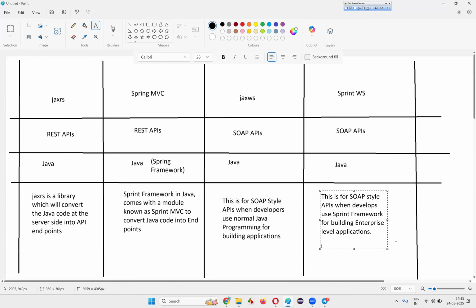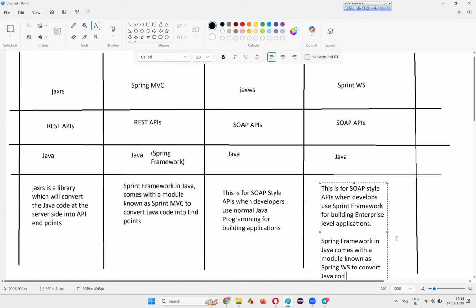And here you need to understand something: the Spring framework in Java comes with a module known as Spring WS to convert Java code into endpoints.